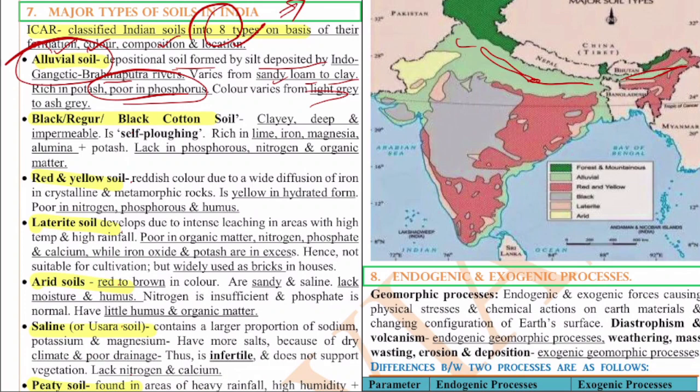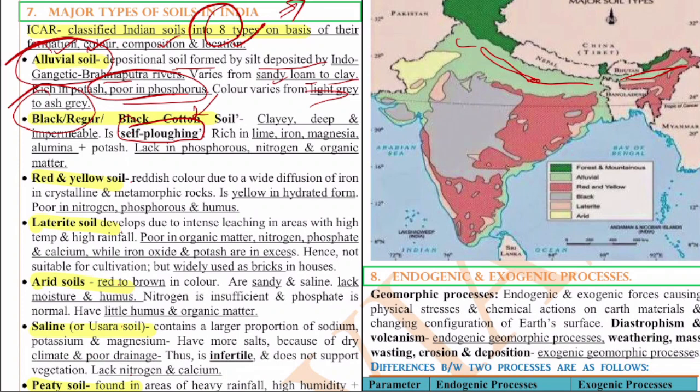Next one is the black soil or regur soil, also known as the black cotton soil. It is self-ploughing. See, this was asked in the prelims. Which soil is called self-ploughing? Something like that question came in 2020, I think. So you have to know these things.